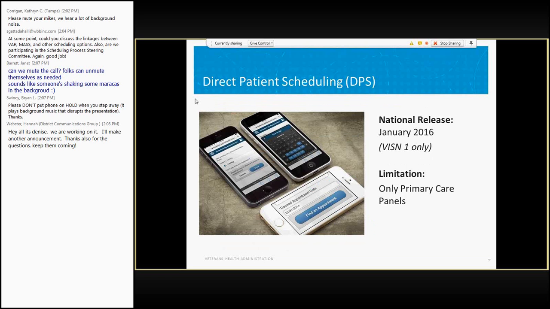The direct patient scheduling goes along with that. It's not separate. It's all part of the package. So when you open up the VAR, you can either request an appointment or you can schedule your own appointment. And that also will be part of the package that goes out to the veterans in Vision 1 during the month of January, and that will only be for primary care. So primary care will be the focus for the direct patient scheduling. Next slide.